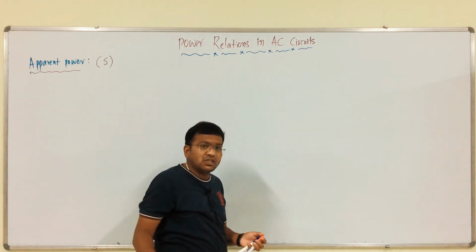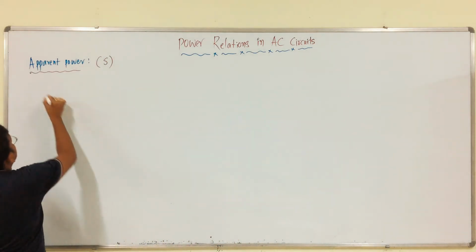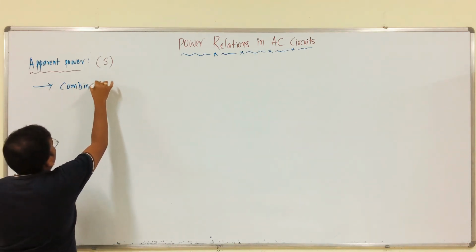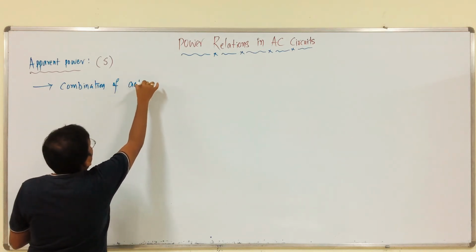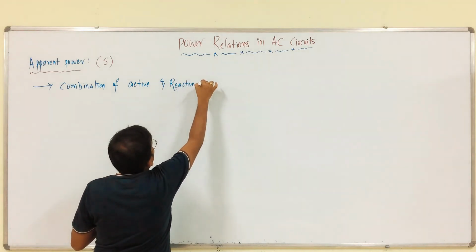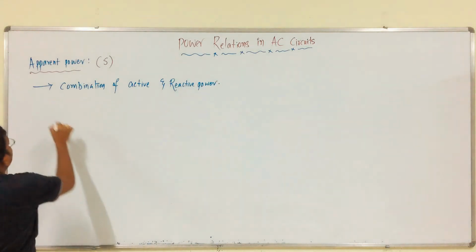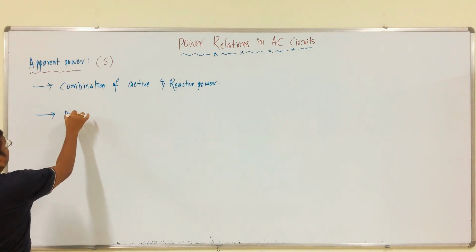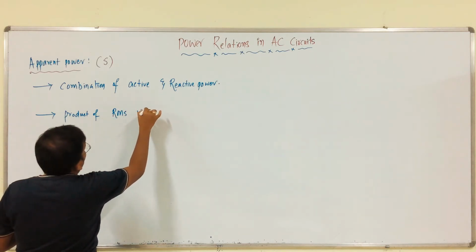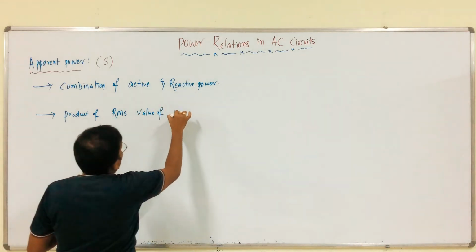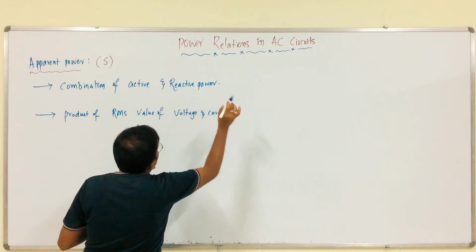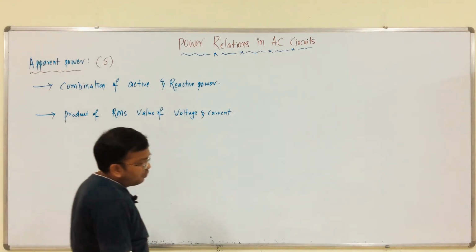It is nothing but the combination of active and reactive powers, or we can say the product of RMS values of voltage and current.